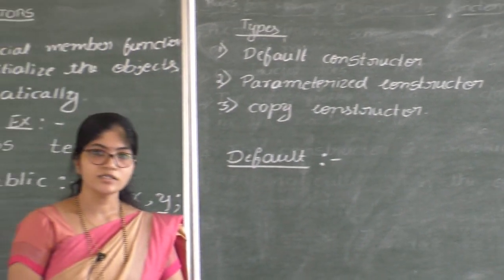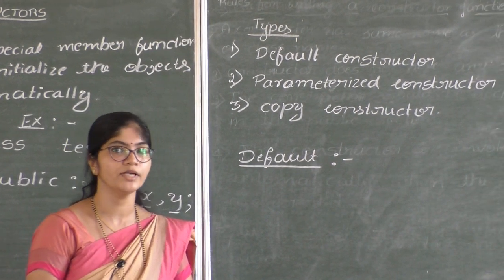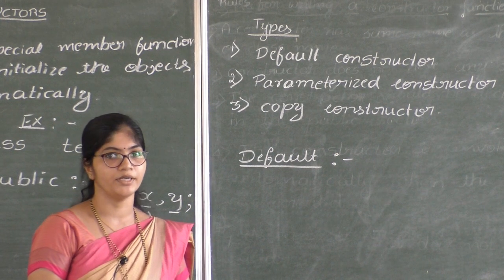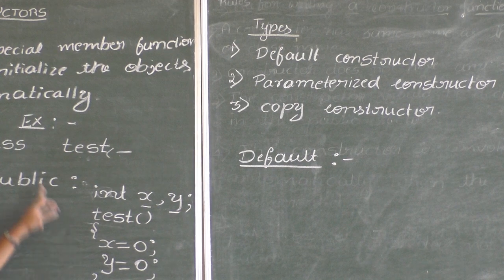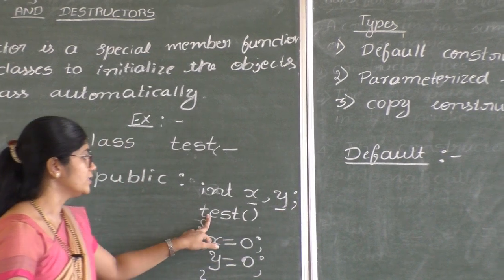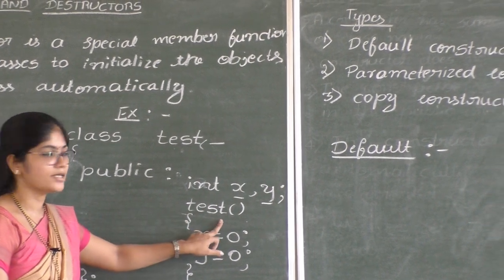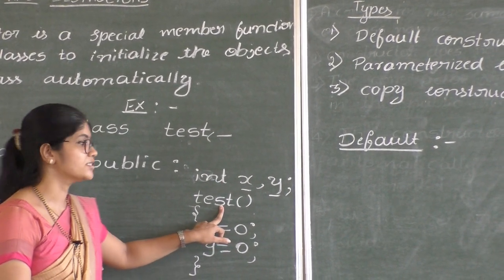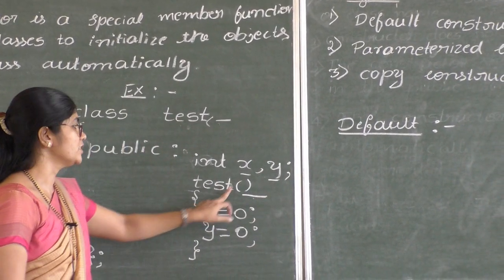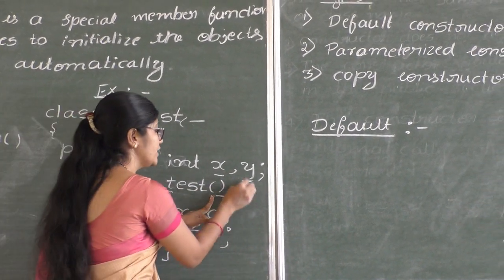Default constructor is a constructor with no argument. If the constructor does not accept any argument, then it is called default constructor. In the example, class test, in public section two variables are declared, and inside the constructor function two variables are initialized. So in this example, test is default constructor because here we are not passing any arguments. We have just written open parenthesis and close parenthesis. Here we are not passing any argument.